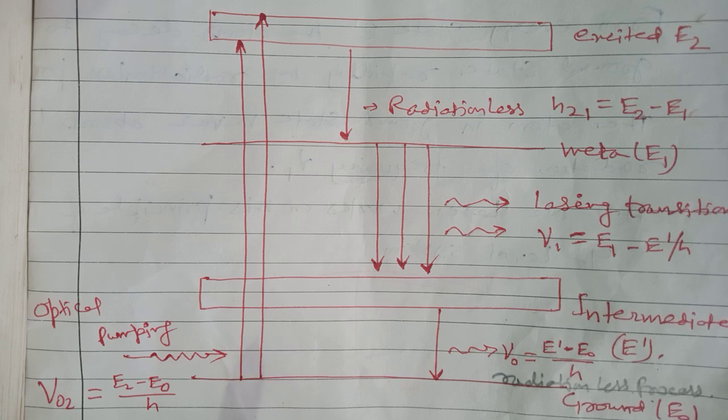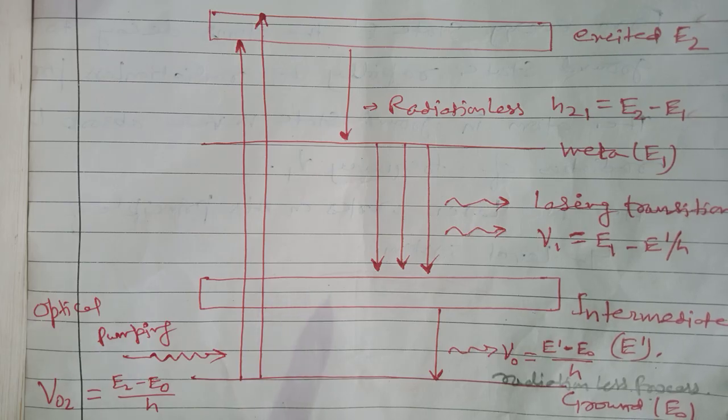The gas mixture of helium and neon gas is used as the active medium, and Al2O3 and Cr2O3 are also used in the active medium, but in very small amounts, only 0.05%. This four level laser system consists of a discharge quartz tube in which helium and neon gas are used in the proportion of 7:1.